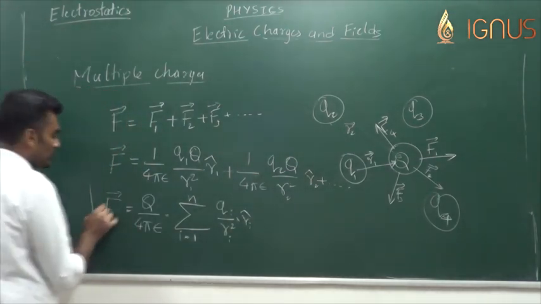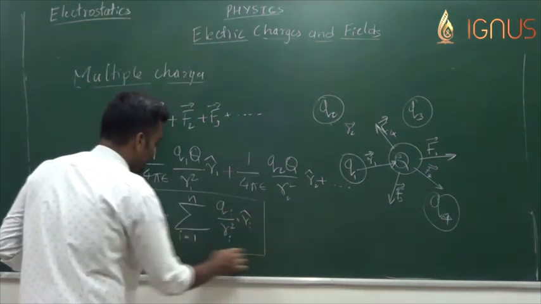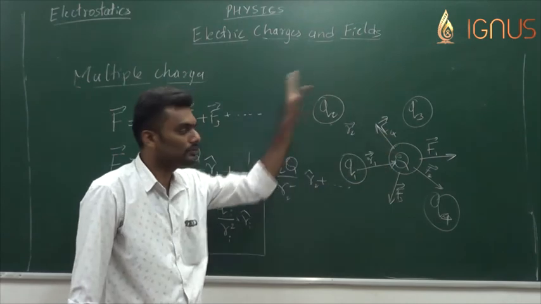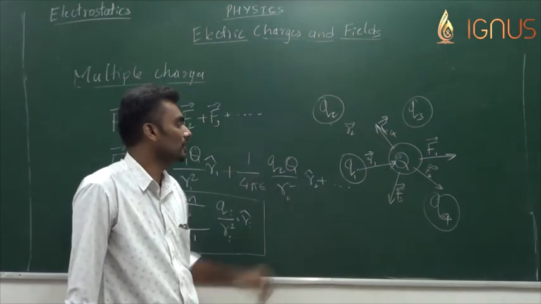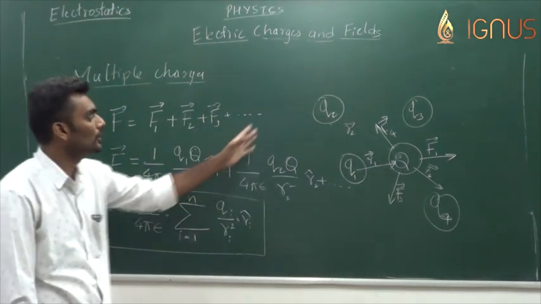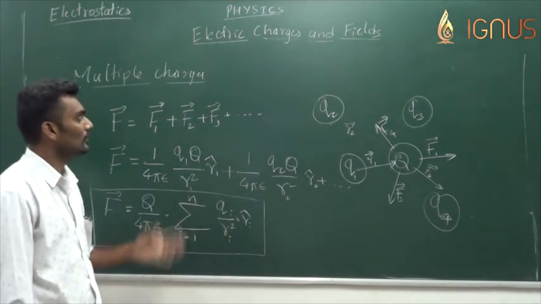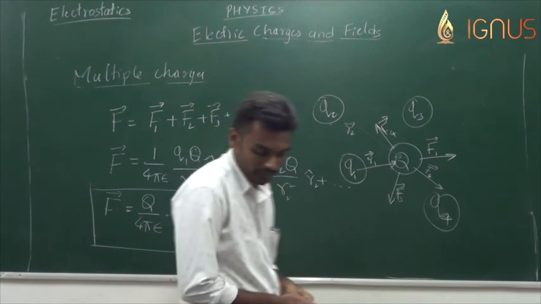So this is the final expression for the net force acting on charge Q due to n number of charges present in the system, Q1, Q2, Q3, Q4, Q5, and so on up to Qn. So this is the net force.